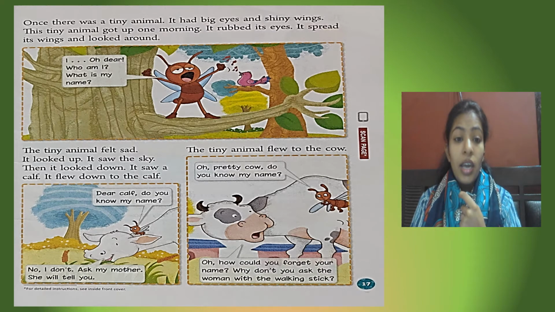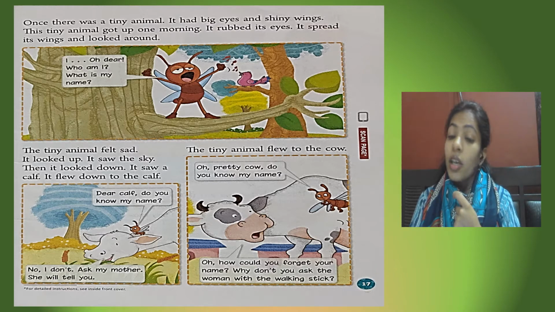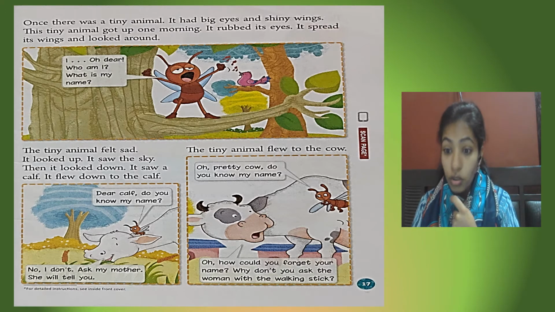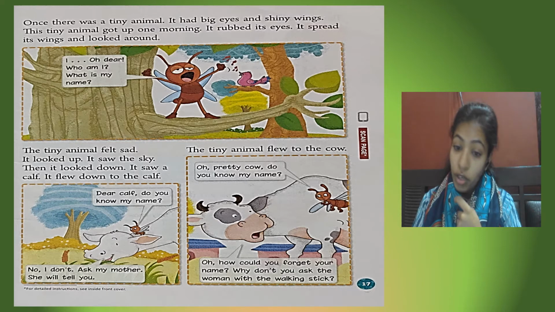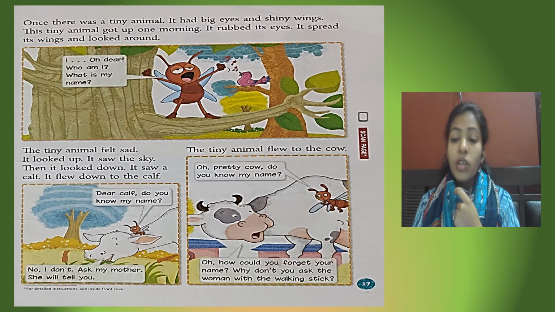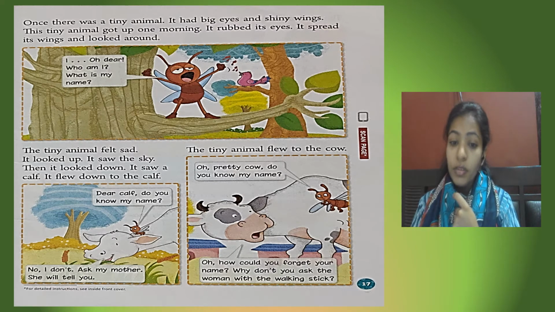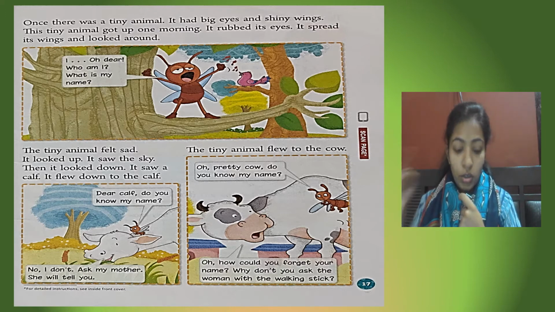The tiny animal felt sad. So kids, if you don't remember your name, you also feel sad. You will be confused. What is your name? Where do you live? Likewise, it was so confused and it felt very sad. It looked up. It saw the sky. Then it looked down.